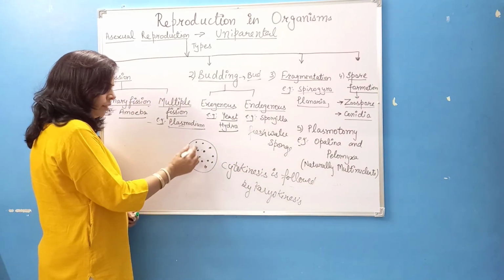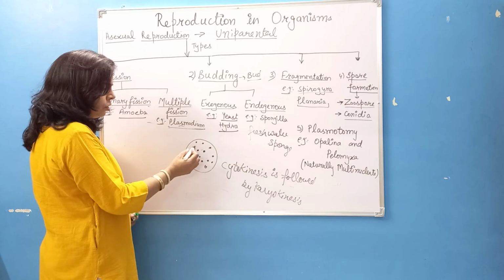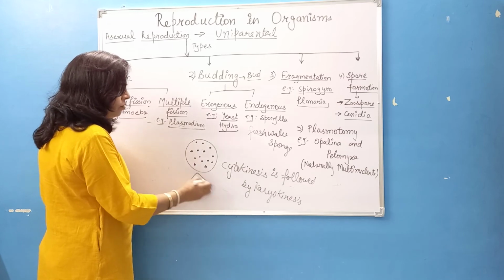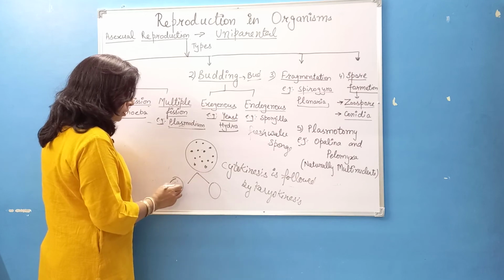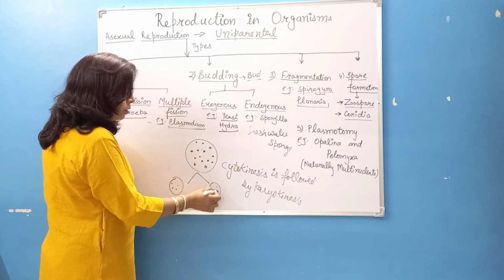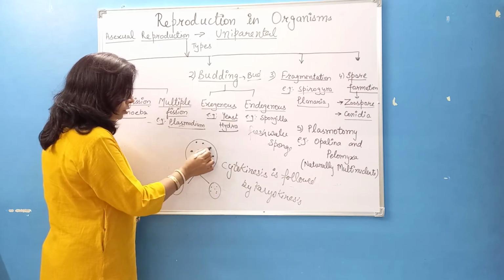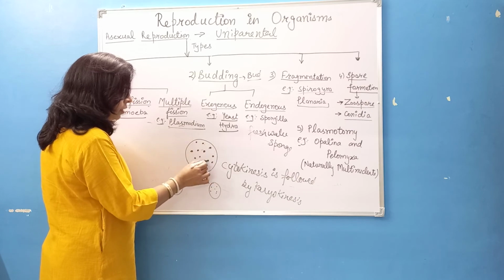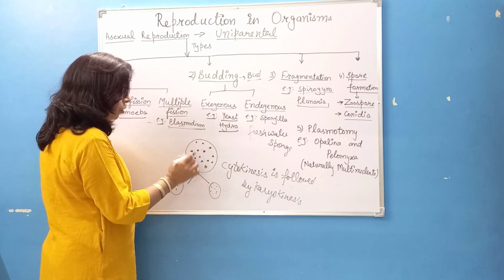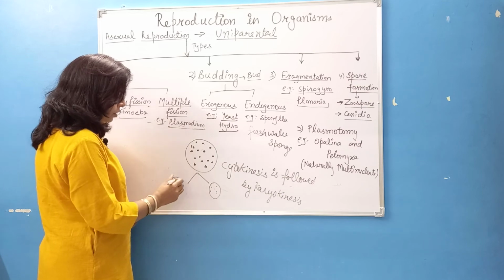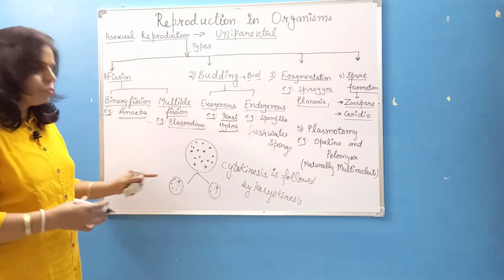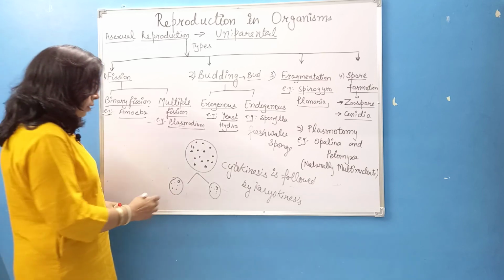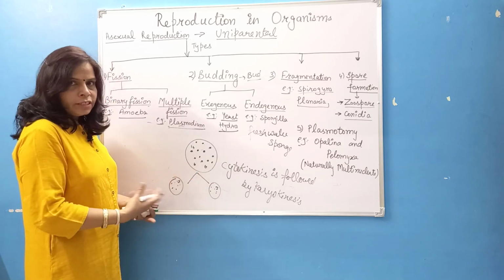Suppose this is an organism having a multinucleate structure, and it will divide to give rise to two organisms with nuclei. Suppose it has 14 nuclei. It will divide to form 7 each. It's not necessary that it will give rise to an equal number of nuclei. It can be less or it can be more.